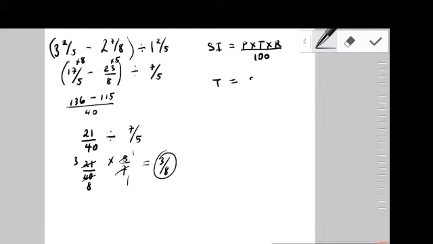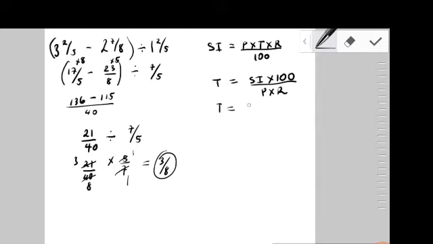Time is equal to the simple interest multiplied by 100 divided by the variables that are left, which is your principal times your rate. I'm sure that most of my students are aware of this formula, but a lot of students are also using the simple interest formula and doing their transposition. Either method is fine.